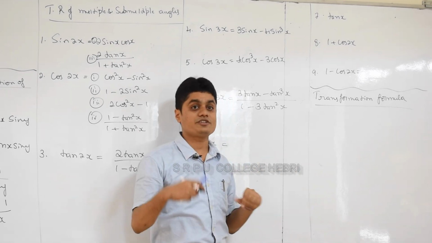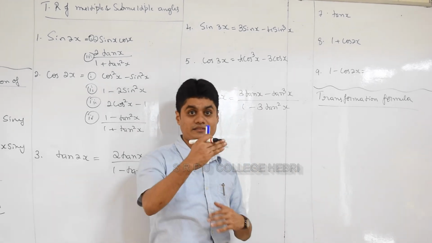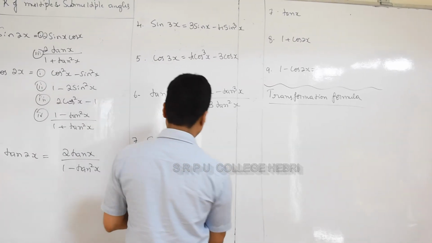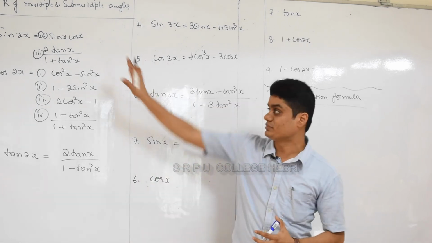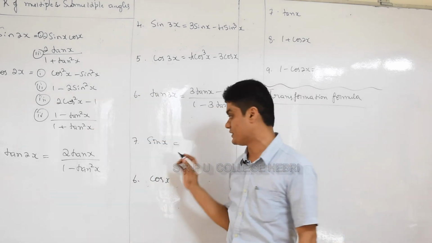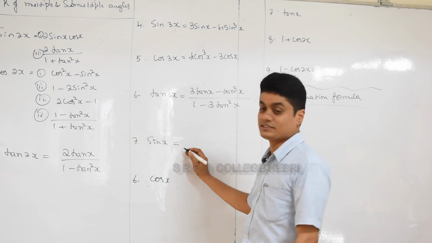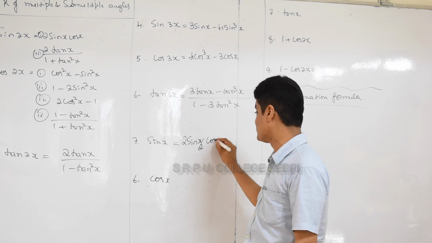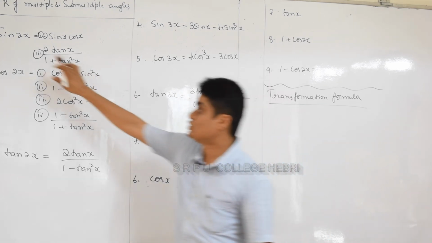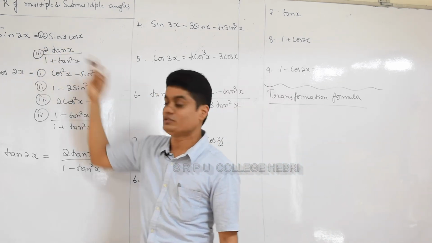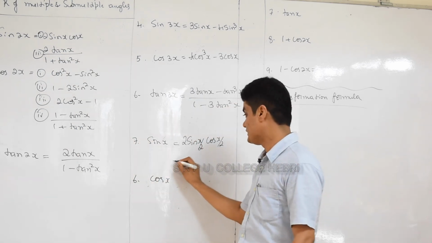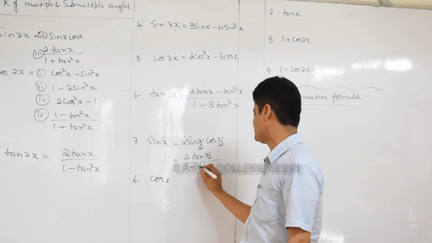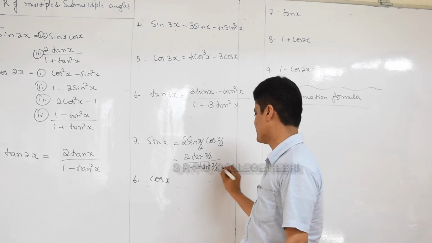Now trigonometric ratios of submultiple angle. Submultiple, x is a submultiple of x by 2. So how to write sin x? Actually this is not new. I mean it's same. Sin 2x formula ಇದೆ, ಲಾಜಿಕ್ ಯೂಸ್ ಮಾಡ್ತಿರೋದು. ಅಬ್ಸರ್ವ್ ಮಾಡಿ. sin 2x equal to 2 sin x cos x ಇದೆ. sin x ಏನಾಗುತ್ತೆ? 2 sin x by 2 cos x by 2. ಅಬ್ಸರ್ವ್ ಮಾಡಿದ್ರೆ ಲಾಜಿಕ್. 2x ನ ಹಾಫ್, 2x ನ ಹಾಫ್ ಏನು? x. ಸೊ x ನ ಹಾಫ್ ಏನು? x by 2. ಅದೇ ತರ 2 tan x by 2 divided by 1 plus tan square x by 2.